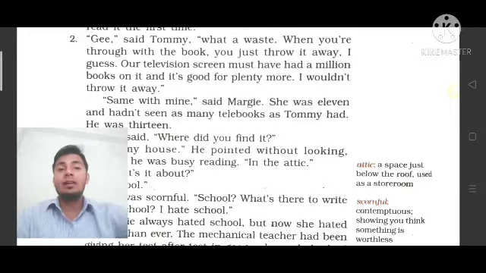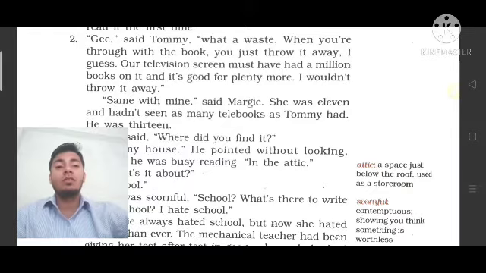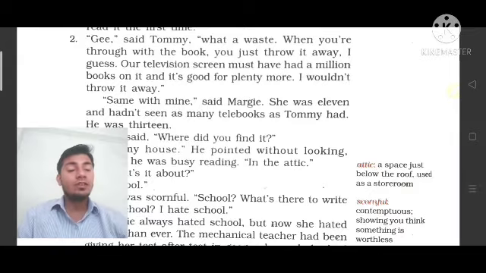"I guess our television screen must have had a million books on it, and it's good for plenty more. I would not throw it away." When Tommy said to her that this is a waste of time and she should just throw it away, he said so because he doesn't like to go through books, because he has never seen this kind of book, and it was not interesting to him.